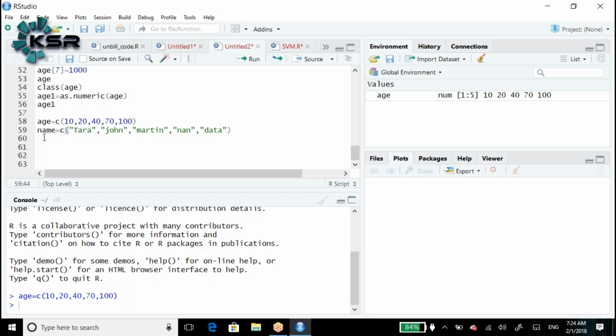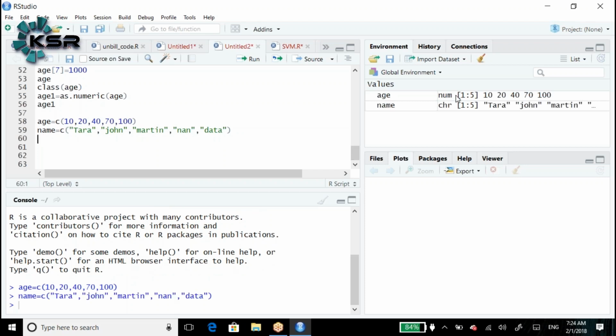Assume data is also a name. Here name is a character variable with five values: Tara, John, Martin, and so on. Now marks, let's say English marks basically: c of 80, 85, 90, 45 and 68.